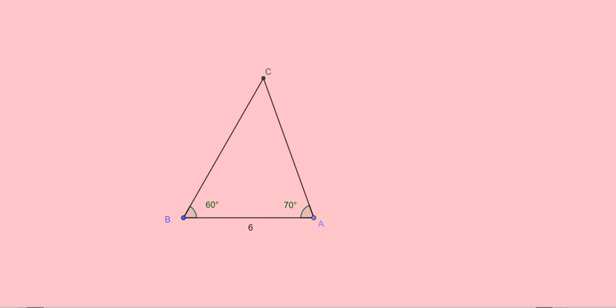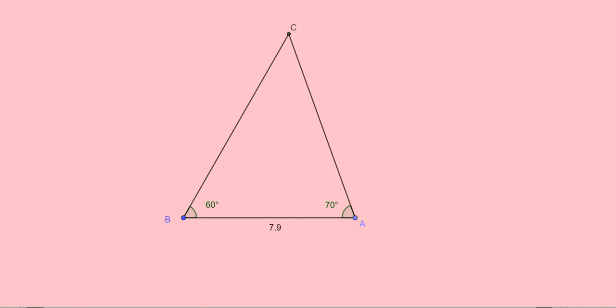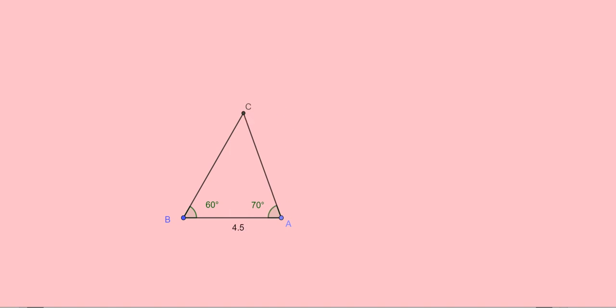Now if I change AB, if I change the side, what will happen? If angles are the same and sides are changing, you will get a different triangle. So to get a triangle with angle B equal to 60, angle A equal to 70 degrees and AB equal to 6,